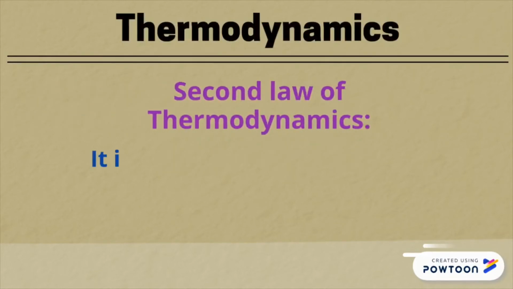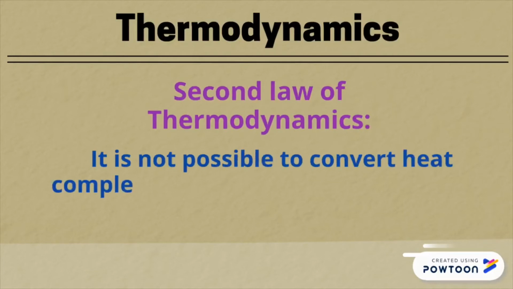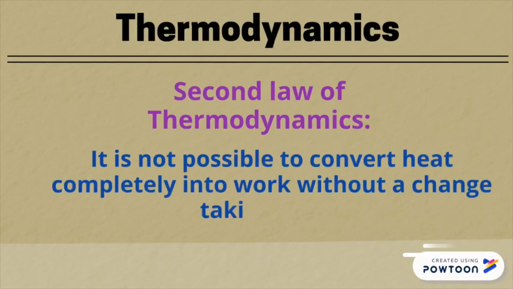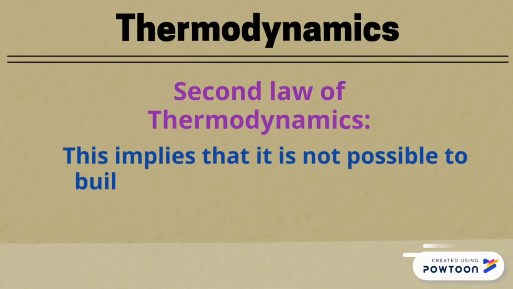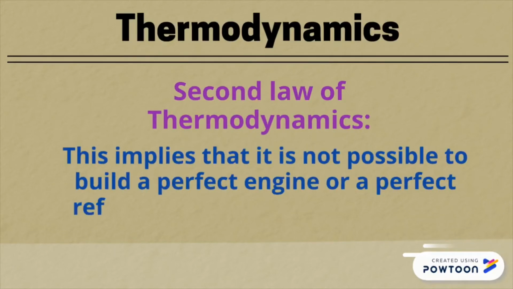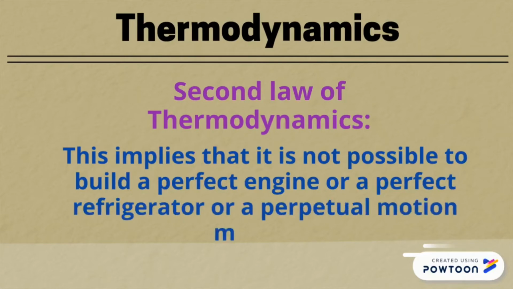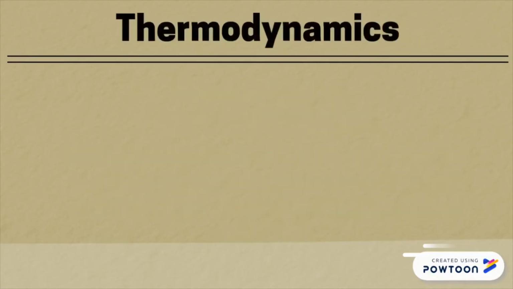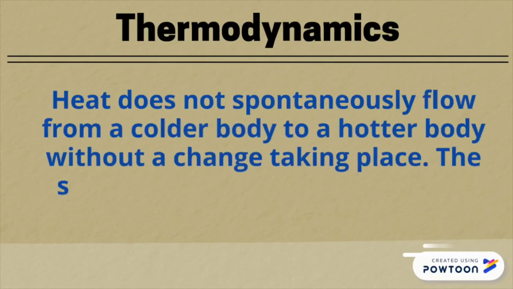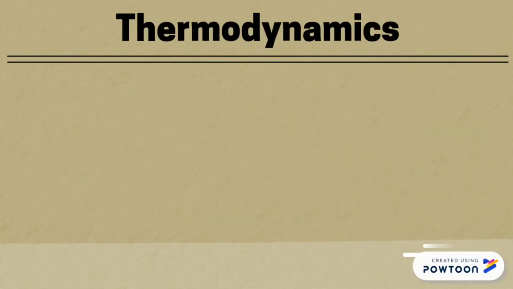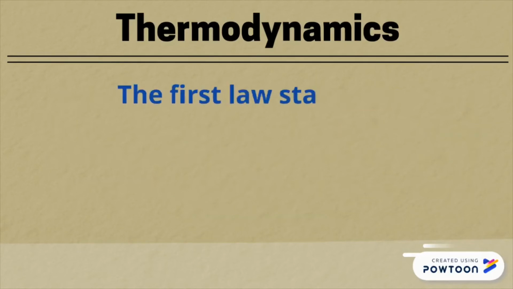Second law of thermodynamics: it is not possible to convert heat completely into work without another change taking place. This implies that it is not possible to build a perfect engine or a perfect refrigerator, or even a perpetual motion machine. Heat does not spontaneously flow from a colder body to a hotter body without a change taking place. The second law forbids all of these from happening.